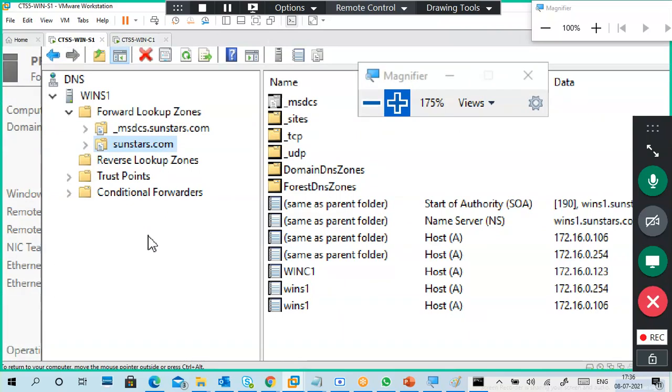Now DNS server records are there. How did these records come? That's the question. How did these records come into the DNS? Because while configuring DHCP, sir, we added the DNS address. That is for client purpose. You have to go to just before.